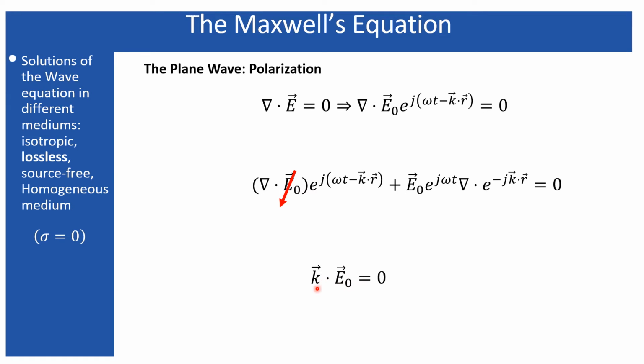Say, for example, it is propagating along the z direction. If you take kz, obviously the dot product will result in kz dot E naught z. That means E naught z is the component which represents the oscillation of the electric field along the direction of the propagation, and that represents a longitudinal wave rather than a transverse wave. But according to this equation, that part is 0. So there is no question of a longitudinal wave in the case of the electromagnetic wave equation, and that is why electromagnetic waves are called transverse waves.